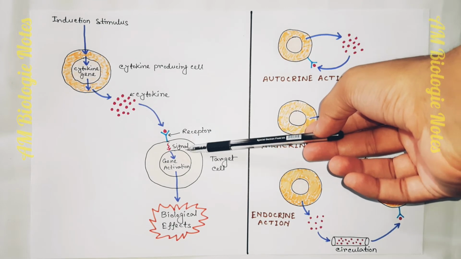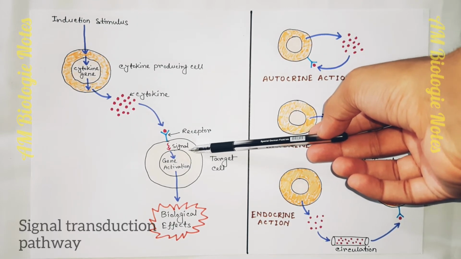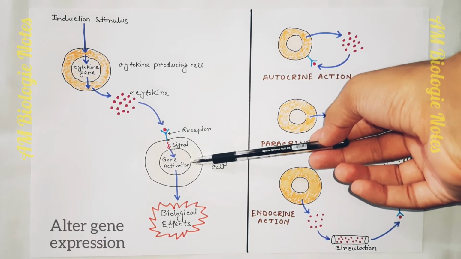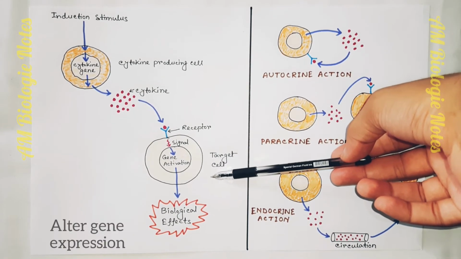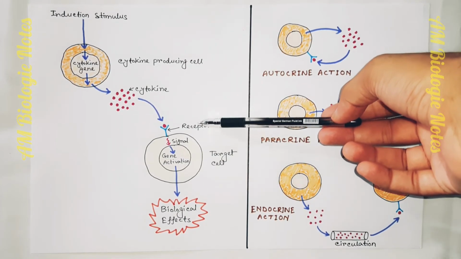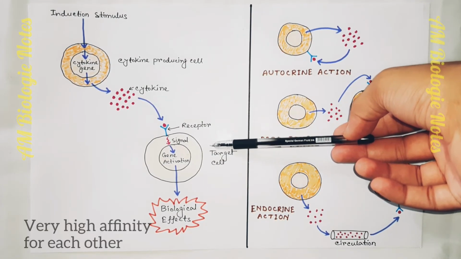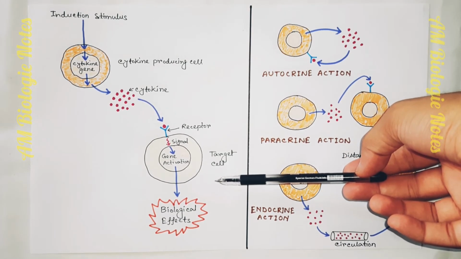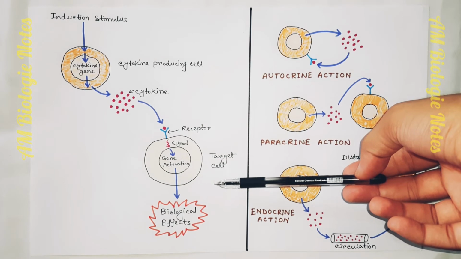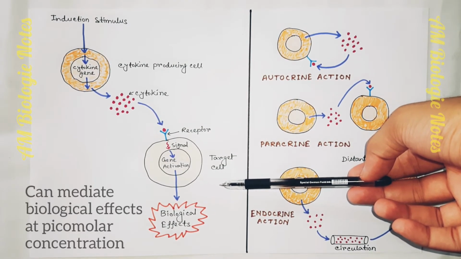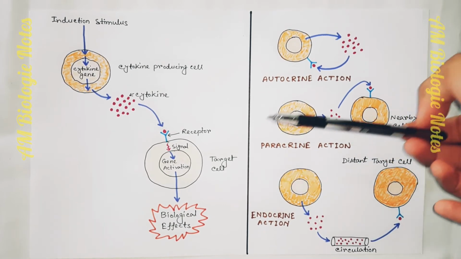This binding triggers signal transduction pathways that ultimately alter gene expression in the target cells. Generally, the cytokines and their receptors exhibit very high affinity for each other. Because their affinities are so high, cytokines can mediate biological effects at picomolar concentrations.